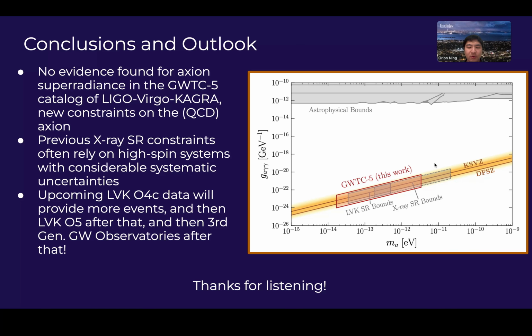Looking forward, it would be exciting to extend these binary black hole superradiance searches with the next round of data from LVK O4c, and then later on more events will be obtained with LVK O5 after that, and then third generation gravitational wave observatories after that, giving us unprecedented sensitivity to the binary black hole events within our observable universe, which can then all be used to further our search for axions.